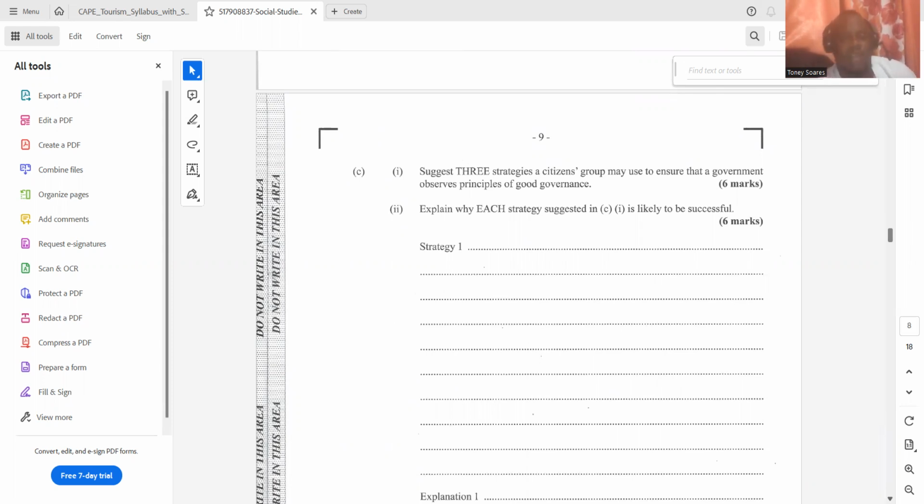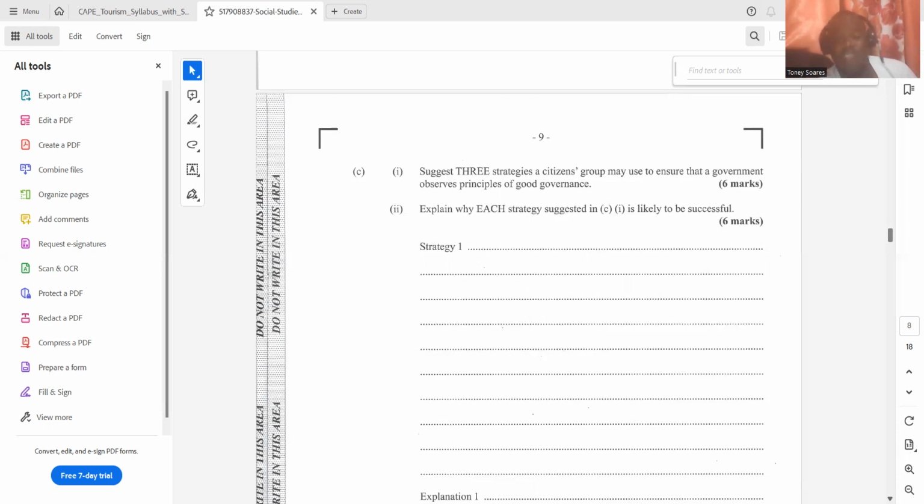So I would start by saying for my strategy 1, one strategy a citizens group may use to ensure that a government observes principles of good governance is to have pressure groups, right? And these pressure groups would monitor the proceedings that take place in government. Good. This is likely to be successful because if the government does something that doesn't go with the principle of good governance, then these pressure groups can highlight these things so the general public can know and advocate for change.